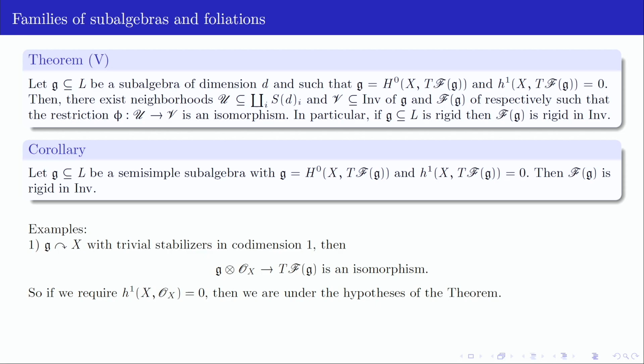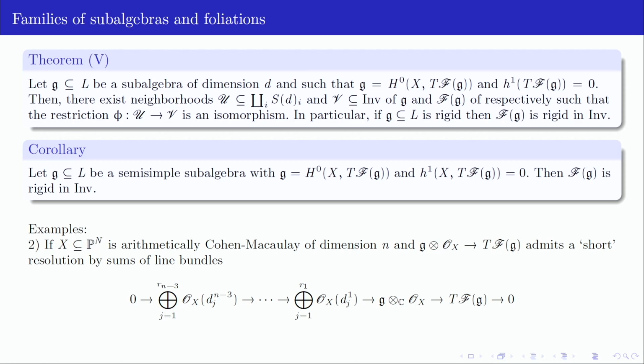And now you could ask, well, how good are these hypotheses? Well, say in the case of the motivational paper, where the stabilizers were trivial, then in this case, these hypotheses are okay if we require the structure sheaf of the space to have 0 first cohomology, right? Because then the tangent sheaf of the foliation will be trivial, will be G times the structure sheaf. And the other part of the question was, how about non-trivial stabilizers, right?